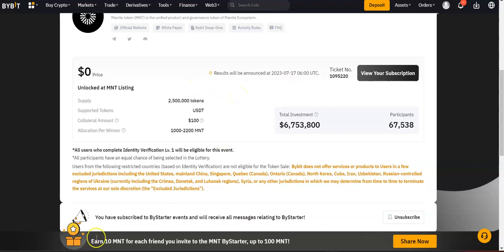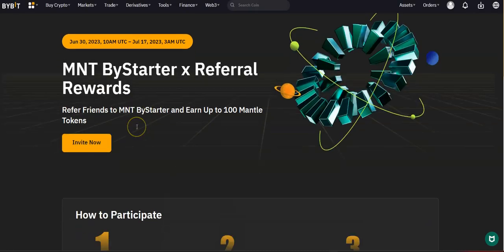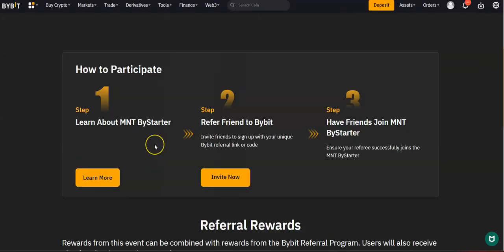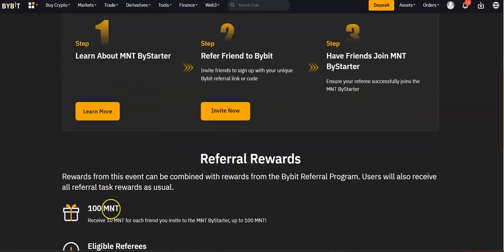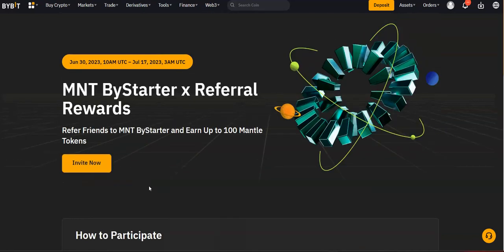Earn 10 MNT for each friend you invite to the MNT ByStarter, up to 100 MNT. So I'm going to share this link with y'all, and whoever wants to get this free token, all you need is 100 USDT in your Bybit account.